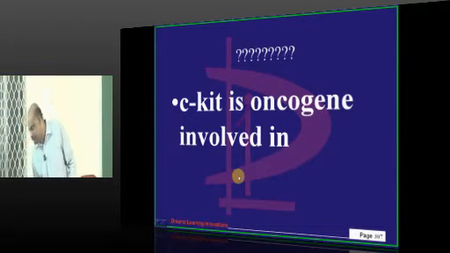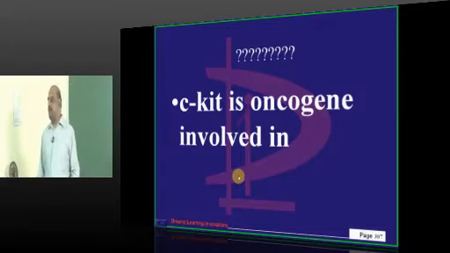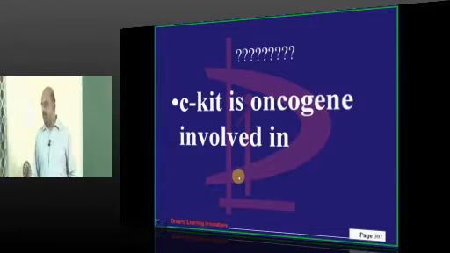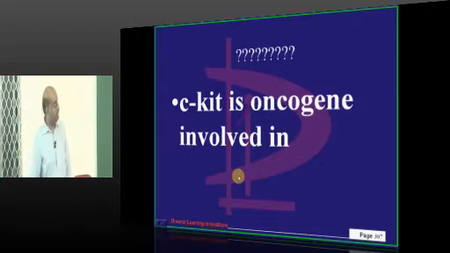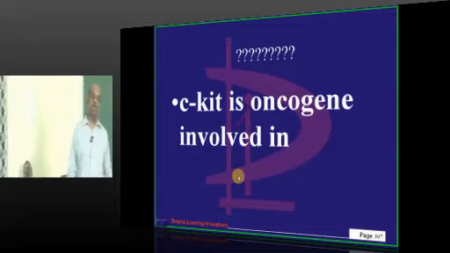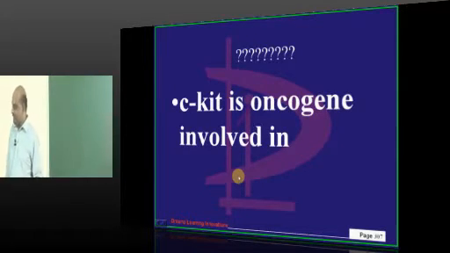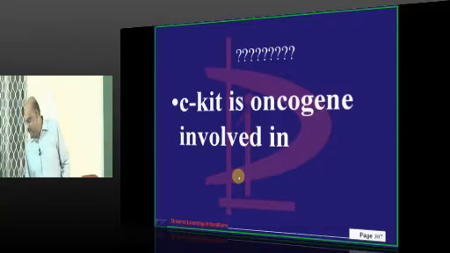Now, c-KIT is the oncogene which is involved in which tumor or condition or malignancy? Who will give the correct answer? Excellent.